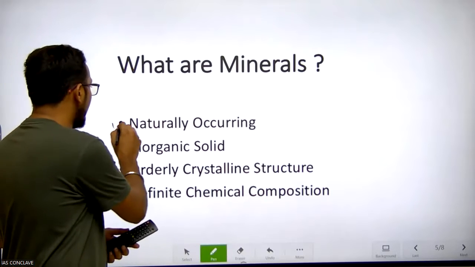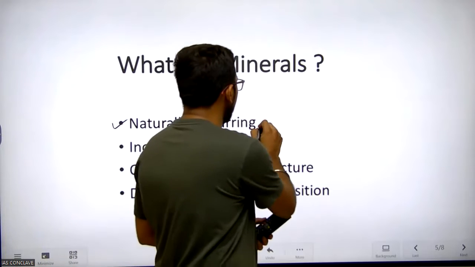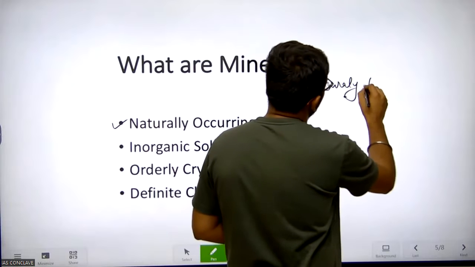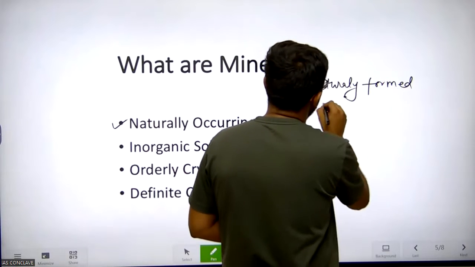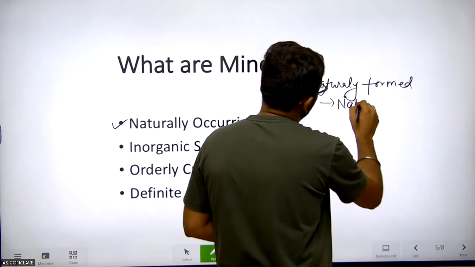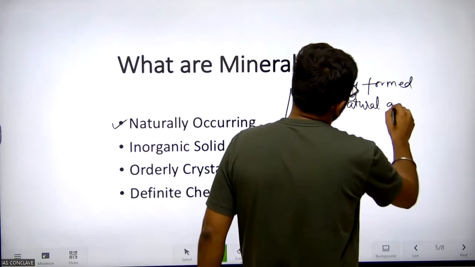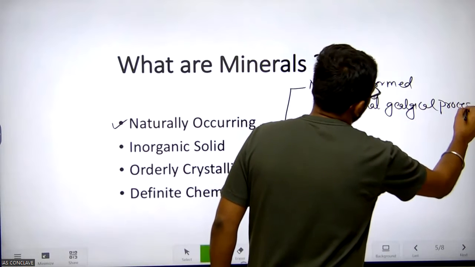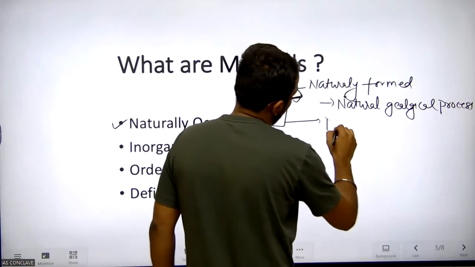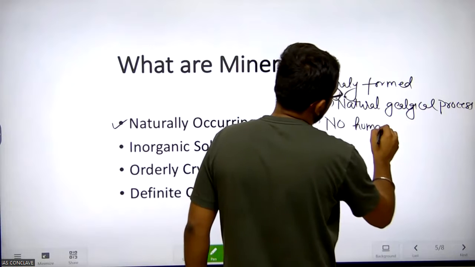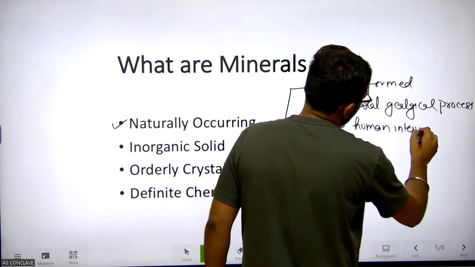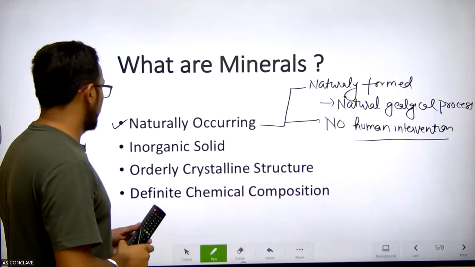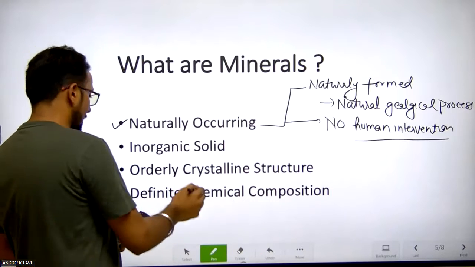So minerals are naturally occurring. Naturally means they are naturally present, naturally formed. Naturally formed means they form by natural geological processes. No human intervention. Means they can't be formed in laboratories. So scientists can't form them. Okay.